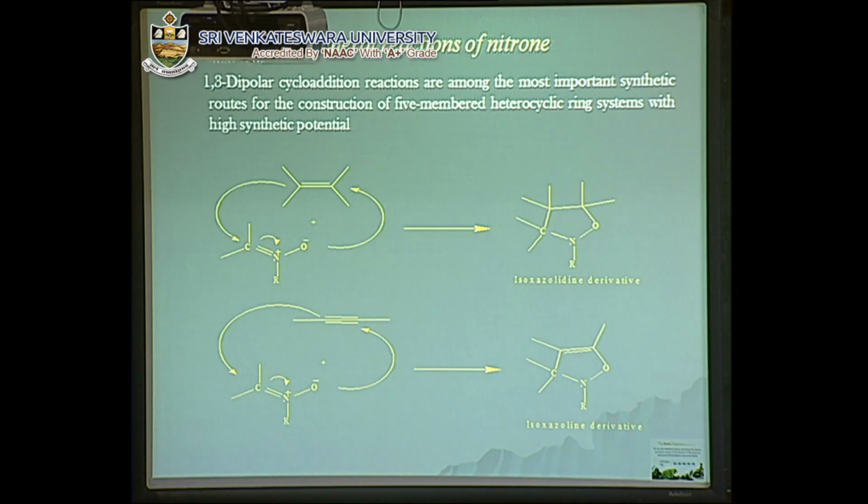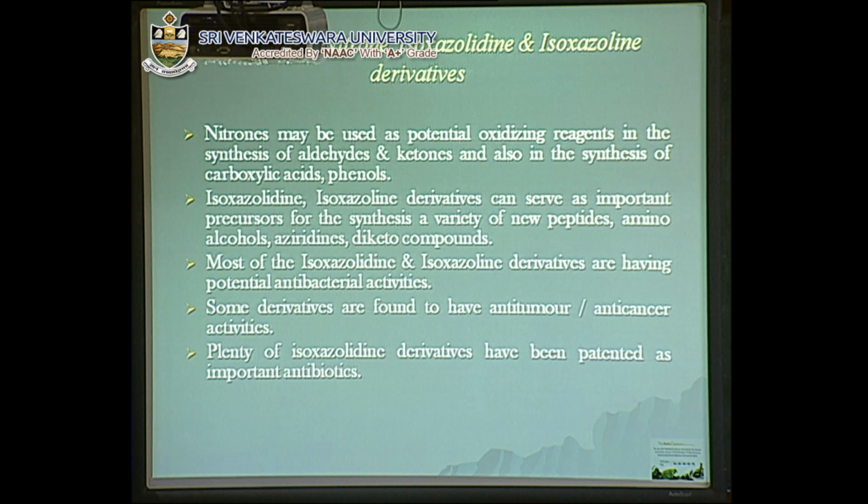These are the general schemes for the preparation of isoxazolidine and isoxazoline derivatives. Now, why are they so important? Nitrones may be used as potential oxidizing reagents, which we have mainly focused on, and they can serve as important precursors for the synthesis of various new peptides, amino alcohols, aziridines, diketo compounds. These isoxazolidine and isoxazoline derivatives have potential antibacterial activities. Some are found to have anti-tumor and anti-cancer activities, and they have been patented as important antibiotics as well.